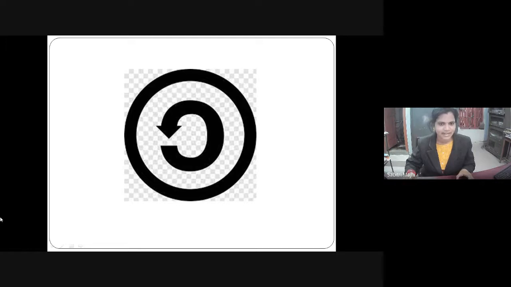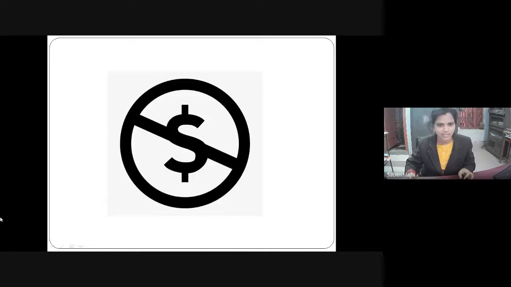This is share alike. So this is a Creative Commons license. If this symbol is there with the OER, then you'll know that you can use the work, you can modify this, you can remix the work, but you have to distribute it with share alike, meaning the same license. With the same license, you can distribute this.